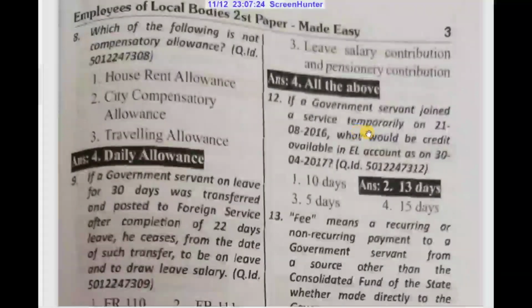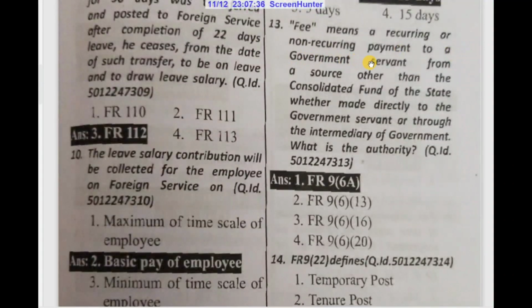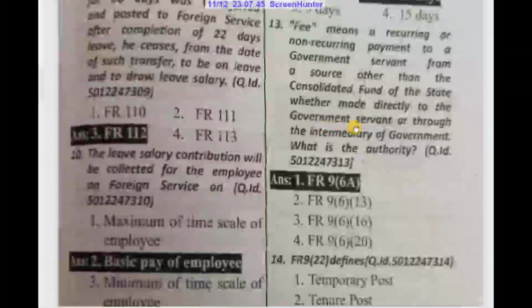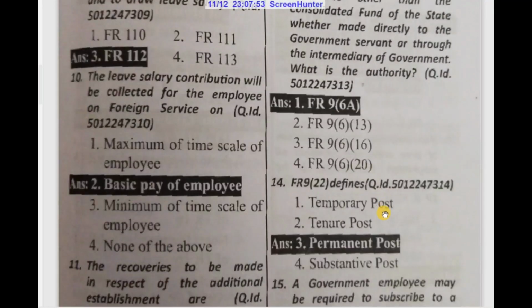If a government servant joined a service temporarily on 21/8/2016, what would be credit available in EL account as on 30/4/2017? 13 days. P means a recurring or non-recurring payment to a government servant from a source other than the consolidated fund of the state, whether made directly to the government servant or through the intermediary of the government. What is the authority? FR 9, subclass 6A.